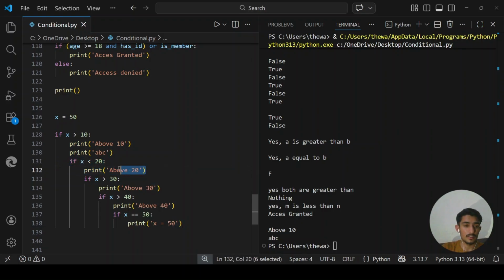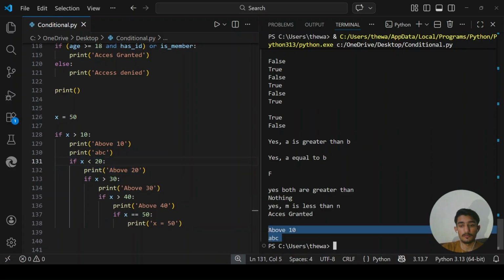It will not print out, even though these 3 conditions are true, because here it gives you a false value. That's why it just prints out abc.